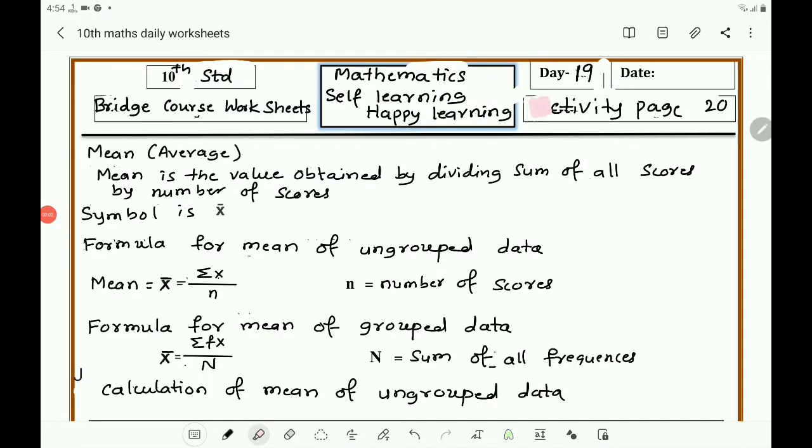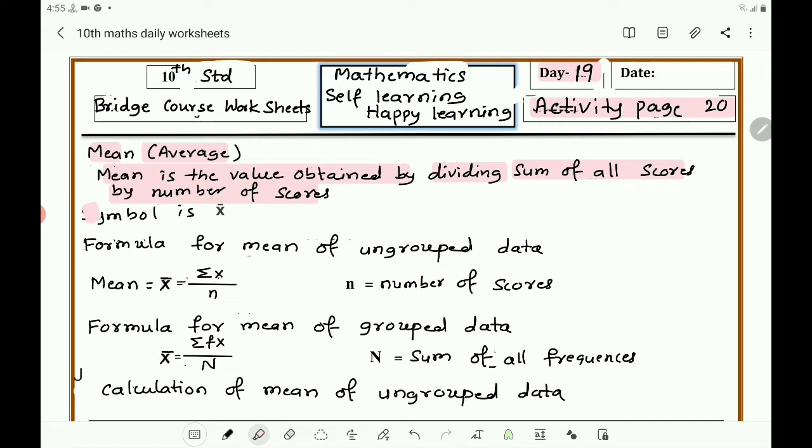Children, it is activity page 20 for day 19. That is about the mean, or it is also called average. What is mean? Mean is the value obtained by dividing the sum of all scores by the number of scores.